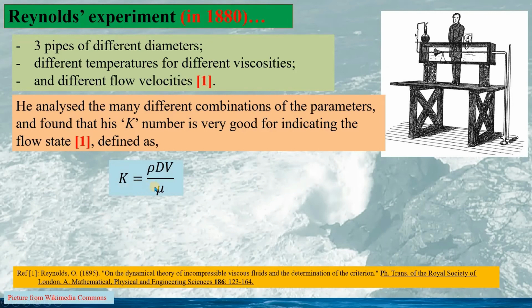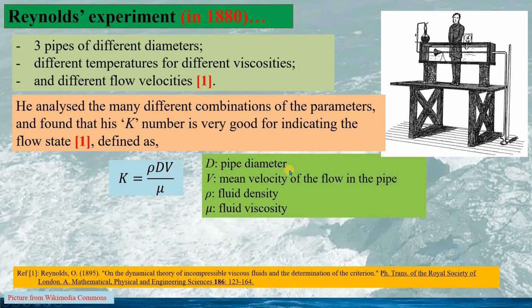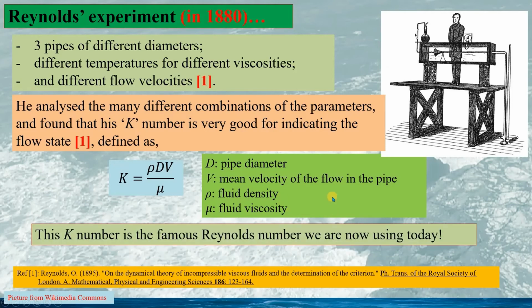K number is defined as this: rho D V divided by mu. So D is the pipe diameter, V is the mean velocity of the flow in the pipe, rho is the fluid density, mu is the fluid viscosity. And now the K number is named the famous Reynolds number, as we are using today.